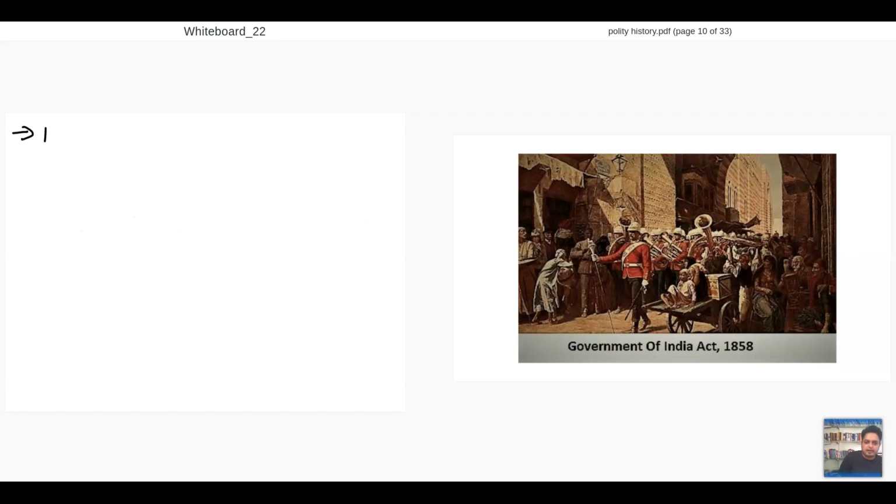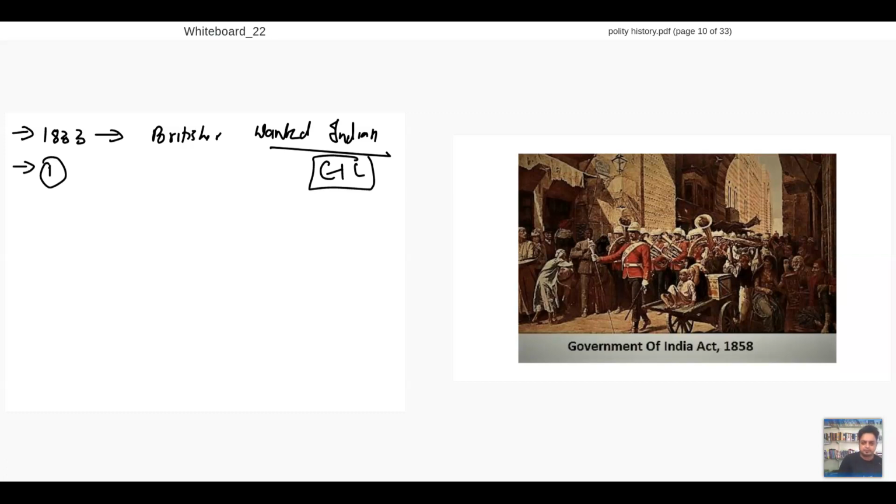Didn't I tell you, in 1833 Britishers wanted Indians to be part of their administration, but East India Company didn't let them. So did the British stop here? No. British continued this.